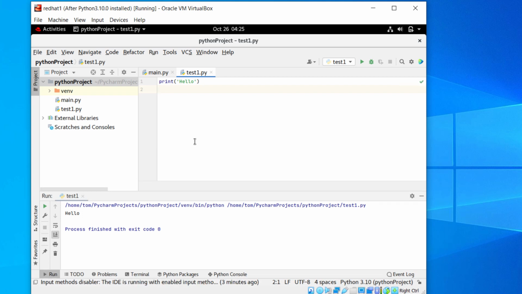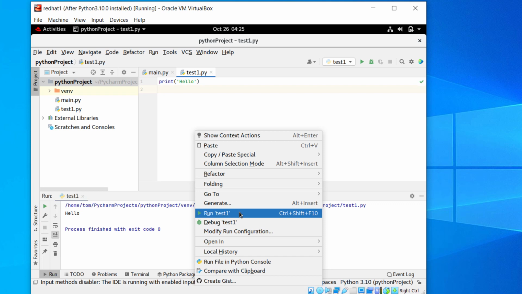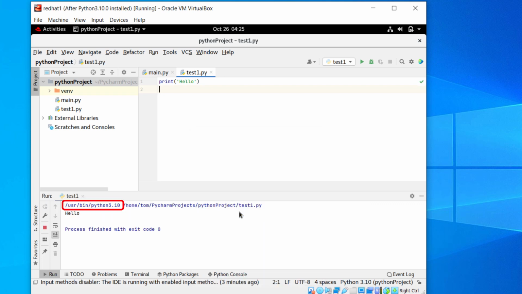Rerun the program. Correct. Pycharm is now using Python version 3.10 as the interpreter for this project. Suppose we now exit Pycharm. How can we reopen it?